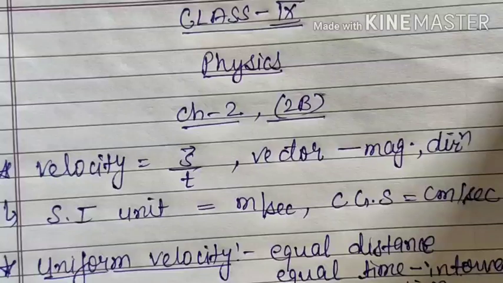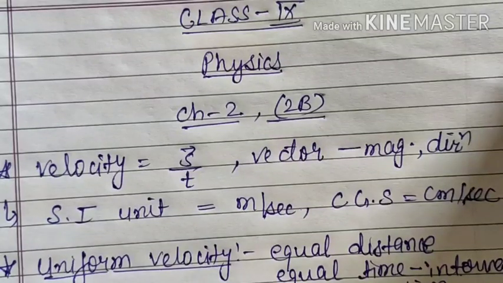Next thing, as we have discussed about circular motion, after completing one round, its speed may not be zero. That means if you are not applying the brake, in that condition its speed will not be zero. If you apply the brake and take the body to rest, definitely its speed will be zero. But right now we are not considering that case.